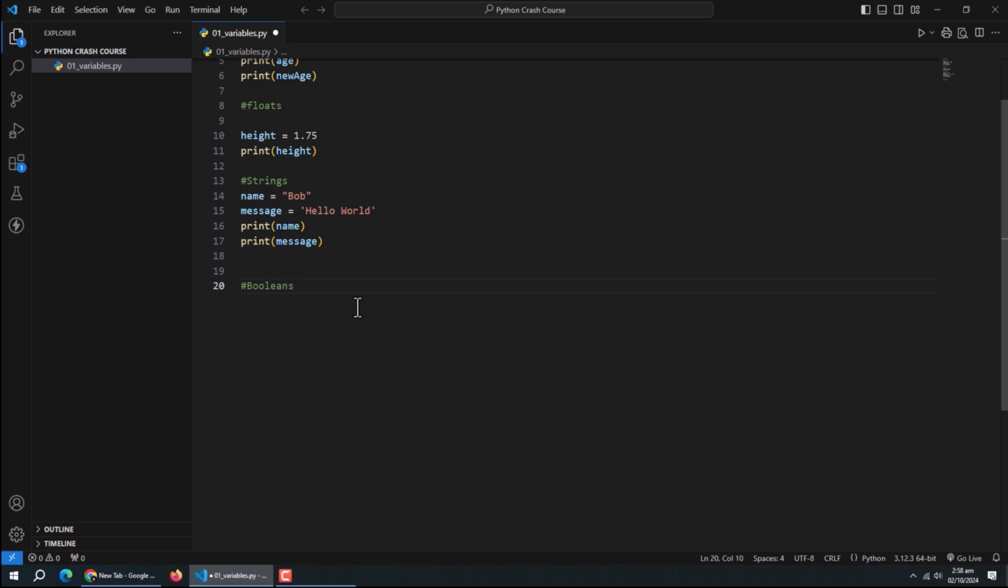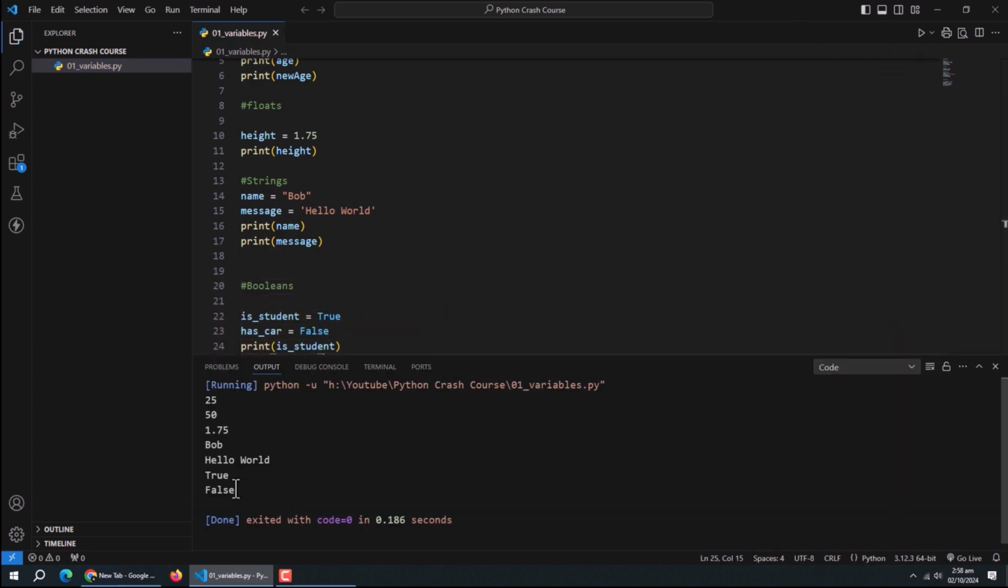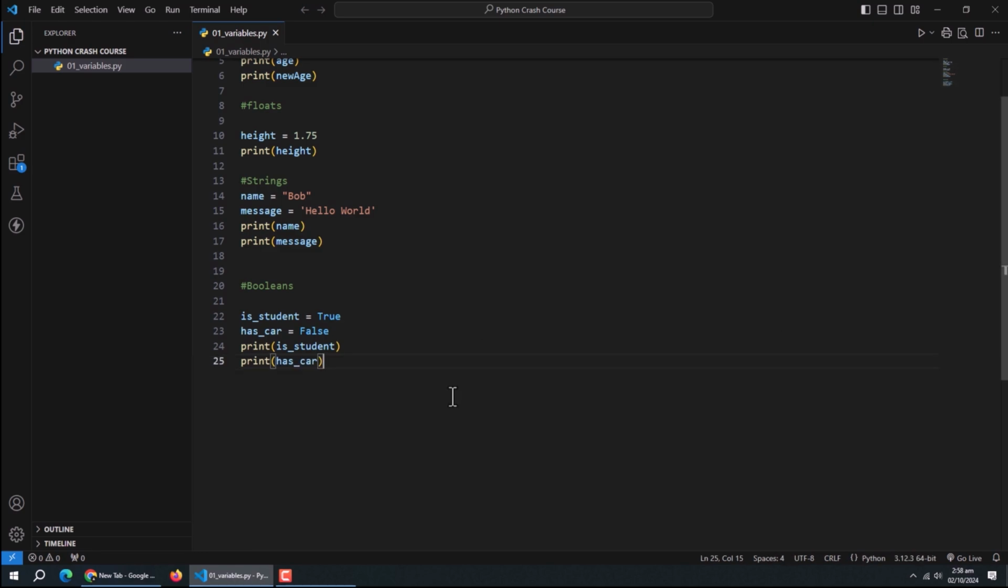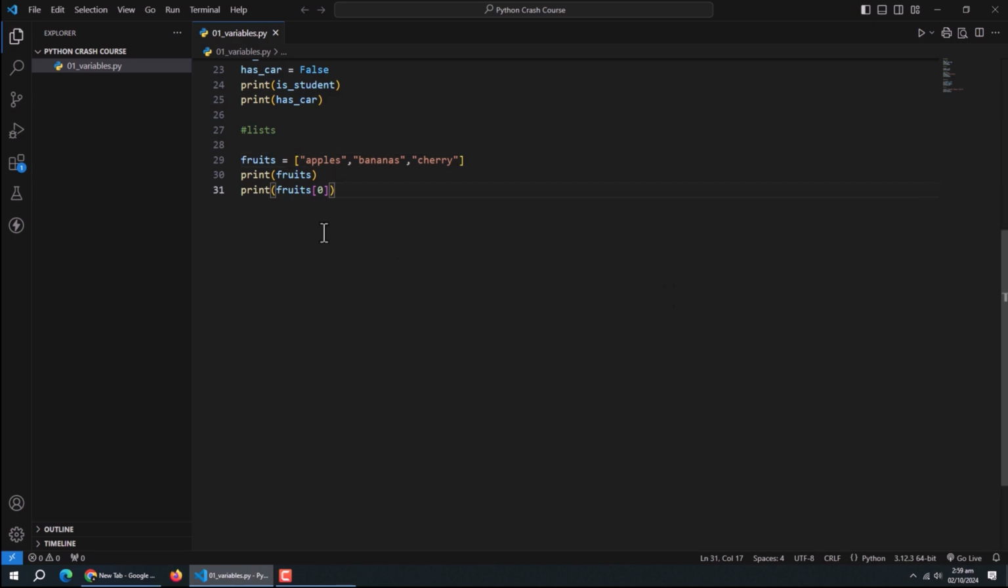Then come the booleans. They're simple but powerful. They're either true or false. You use them for yes or no situations, like, these are great for making decisions in your code. Now, let's talk about some more complex types. First, we have lists. Think of a list as a container that can hold multiple items. Lists are ordered, which means you can access items by their position. They're also mutable, meaning you can change, add, or remove items after creating the list.